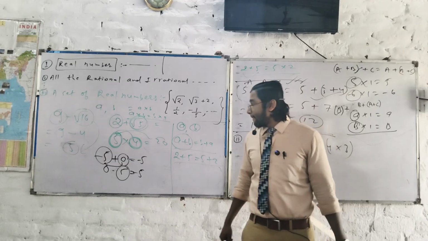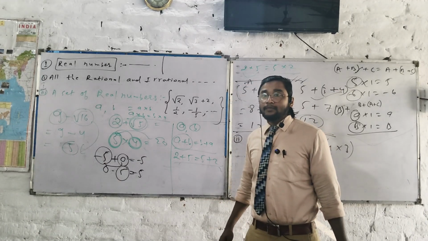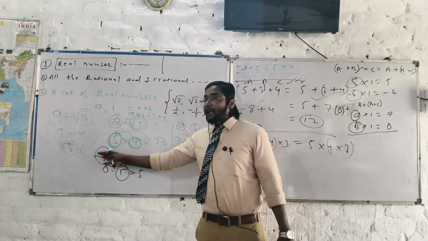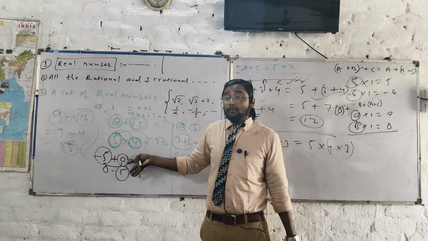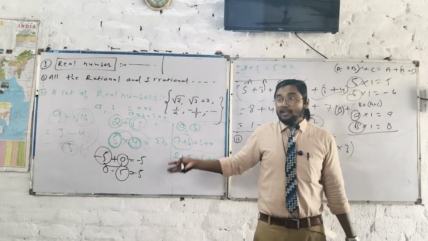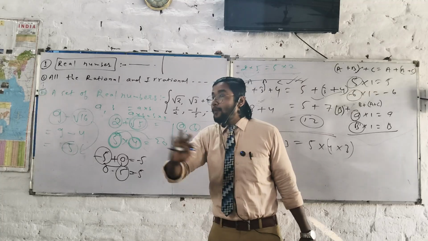The result will be as it is. Any problem? Tell me now. So I can say that adding 0 to any real number, the result will not be changed. That's why I can say that 0 is called the additive identity, no problem at all.